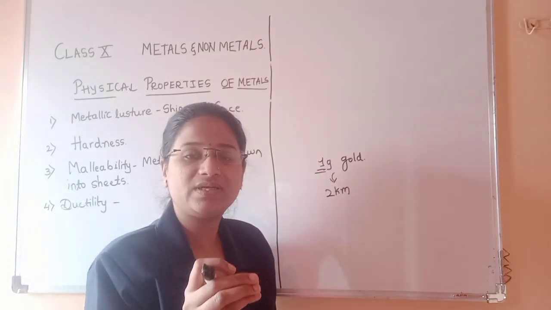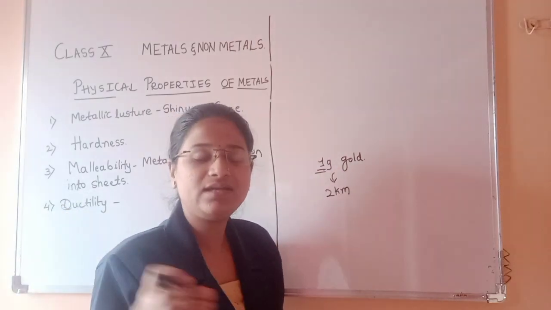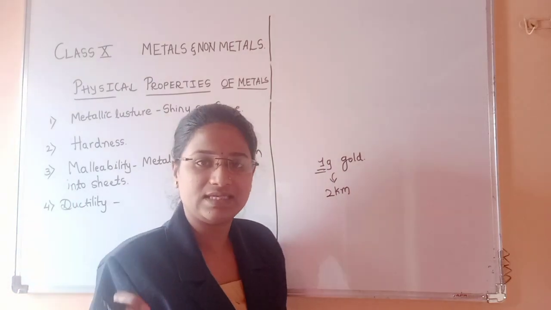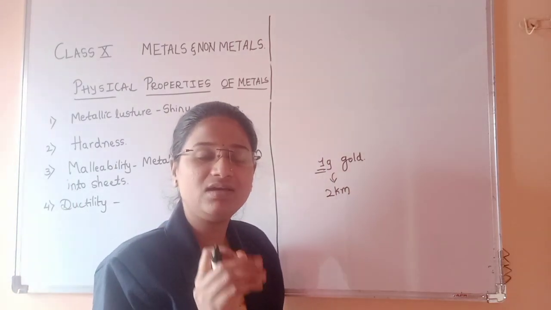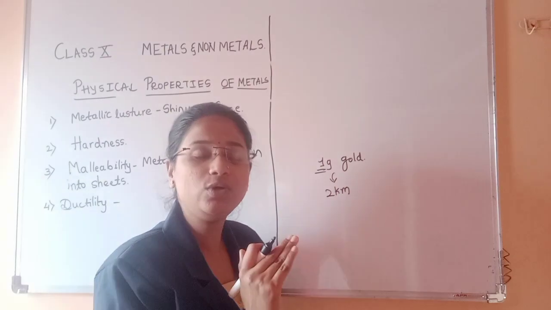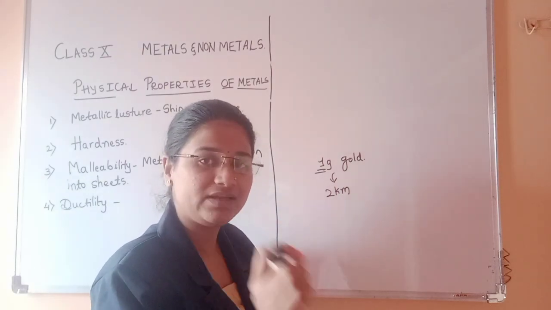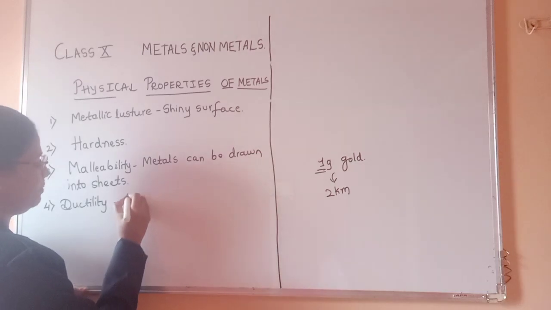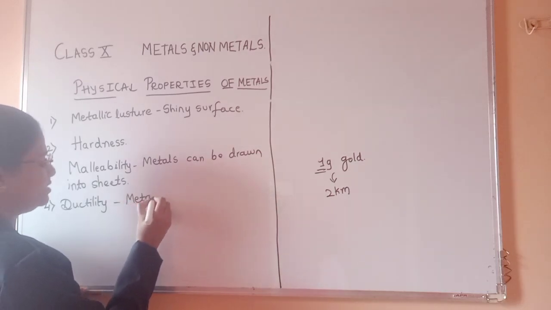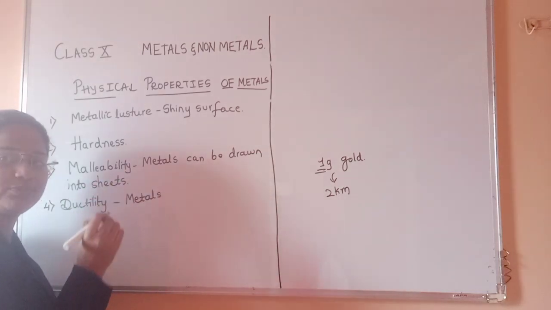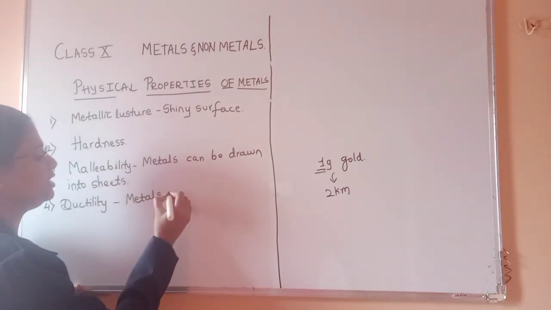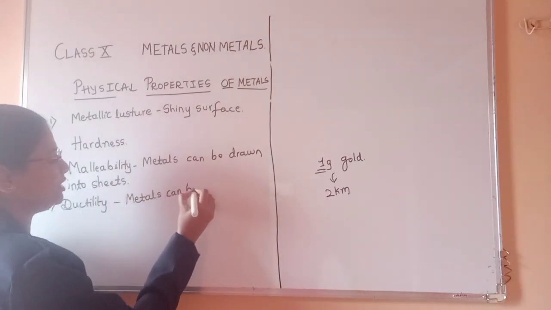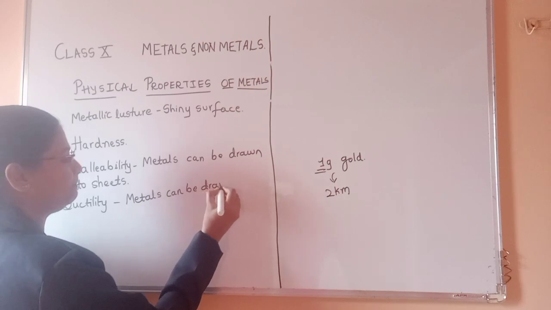So this property tells us that metals are ductile. What do you mean by ductile? Metals can be drawn into wires. If they are drawn into sheets, that property is called malleability.